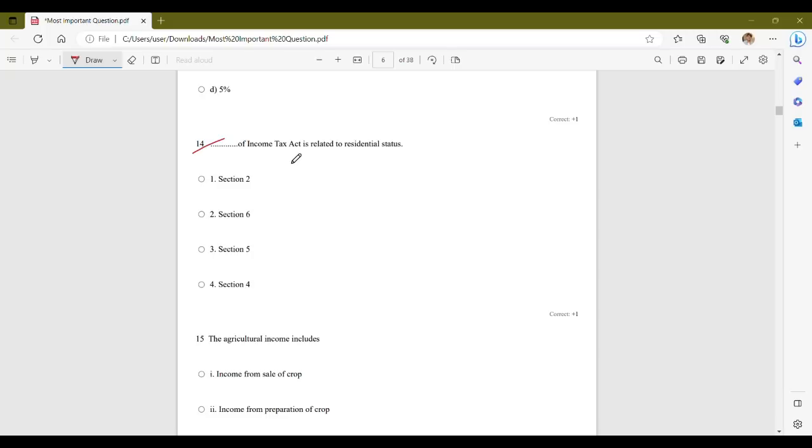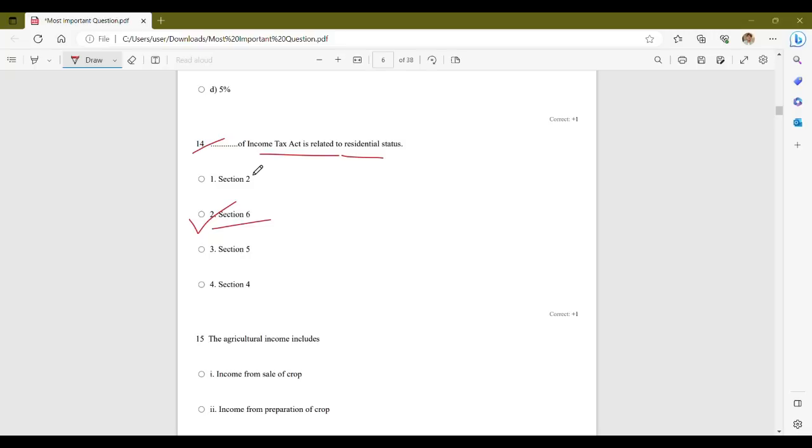Dash of Income Tax Act is related to residential status. So which section of given options is related to residential status under Income Tax Act? Your options are Section 2, Section 6, Section 5 and Section 4. So for the given question, the correct answer is option B, that is Section 6.